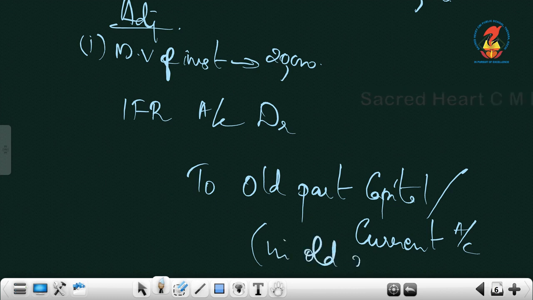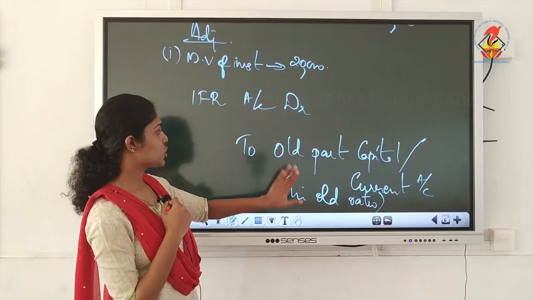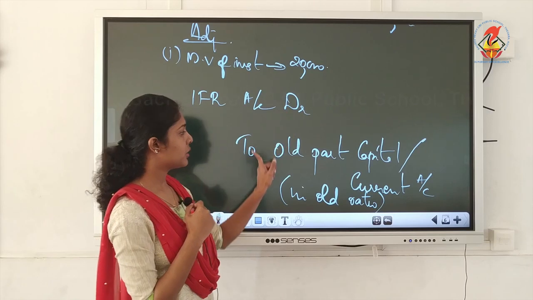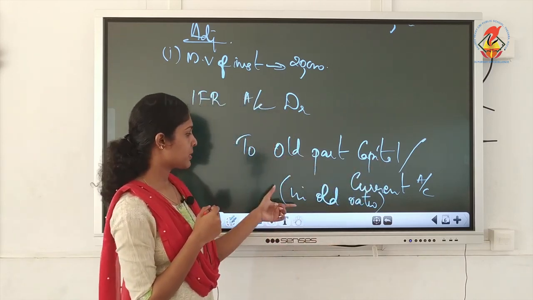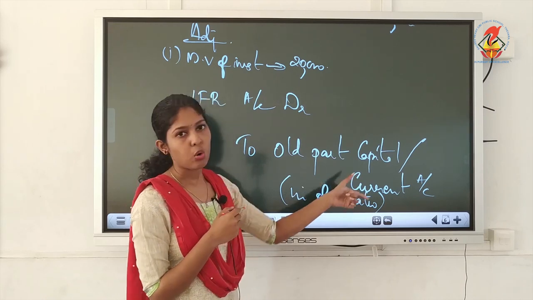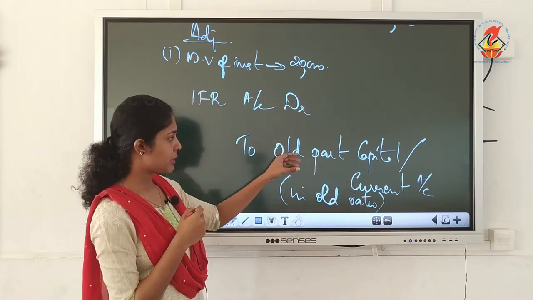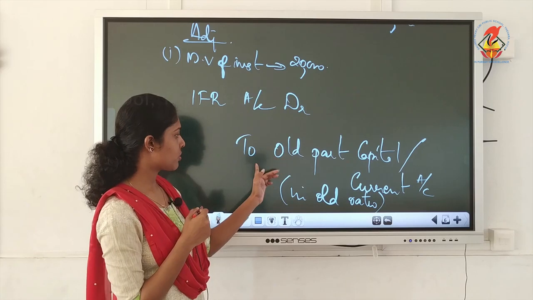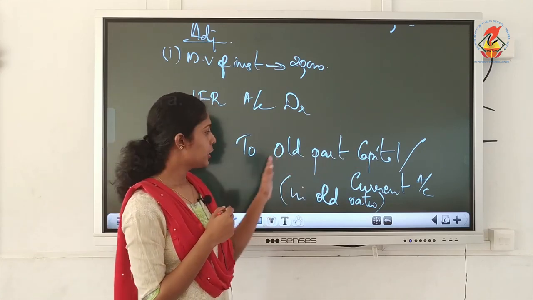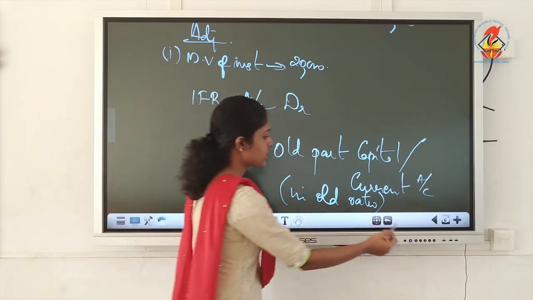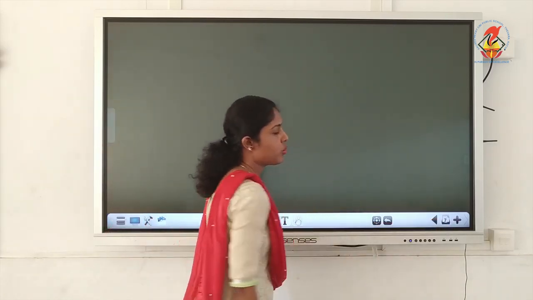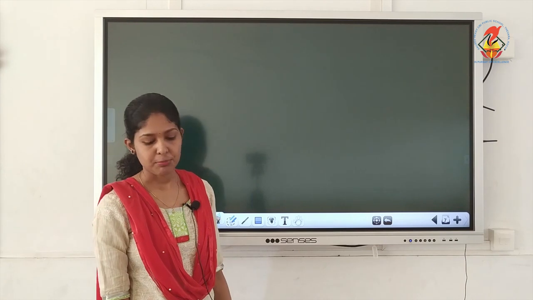Whenever you say old partners, it is to be distributed in old ratio. So, this is the journal entry, IFR account debtor to old partners capital account or current account. This must be distributed in their old ratio. So, here you have to separately write. If it is A and B, you must write A's capital, B's capital. So, that is case 1 when book value and market value is same.